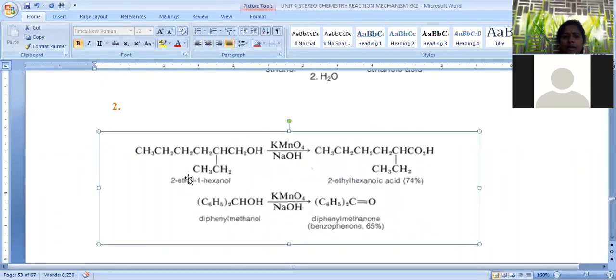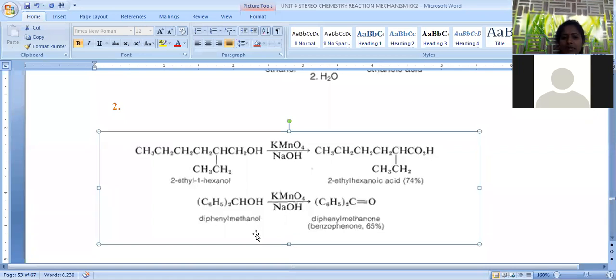Another example, when we take a hydroxy compound again, but with a long hydrocarbon chain, treated with KMnO4 in the presence of NaOH. Whatever the chain length, it is not affected. Only the group present at the terminal center, that is CH2OH, is subjected to the oxidation process, so that this CH2OH is converted into COOH, carboxylic acid. The remaining chain will not be affected by this process. So finally, this carbon is converted into carboxylic acid.